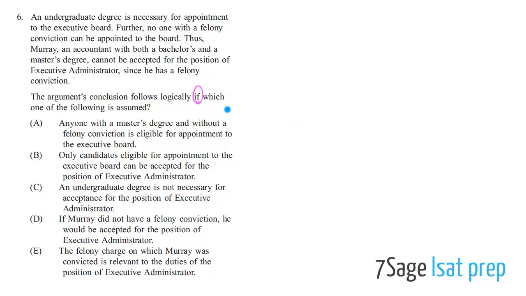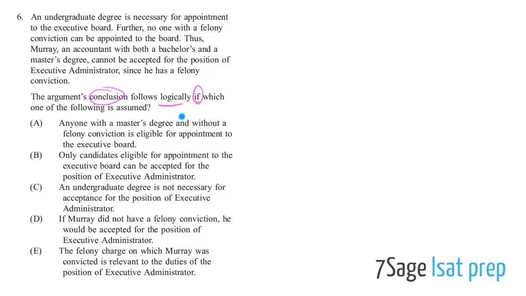But even without that, we're going to try to see if we can, by our intuitive common sense, understand what this means. They're telling you that there's an argument above, right? Because they say there's a conclusion. If there's a conclusion, that implies there's an argument above. And they're saying the conclusion currently doesn't follow logically. But if we assume one of the following, then the conclusion does follow logically.